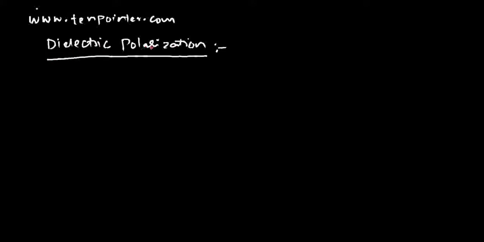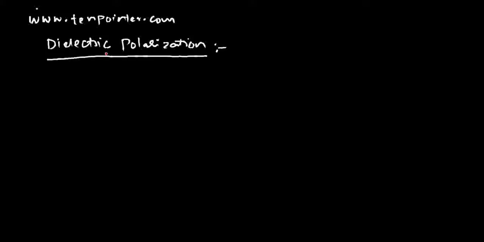When do you say a dielectric is polarized? What is a dielectric? Dielectric is an insulator, and you know the difference between an insulator and a conductor, right? An insulator is a material which has bounded charges. Insulator is a material which does not contain any free charges. Conductor is that material which contains free charges. So the impedance of a conductor is very less when compared to the impedance offered by an insulator.